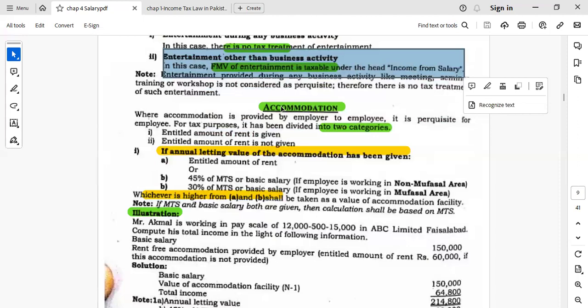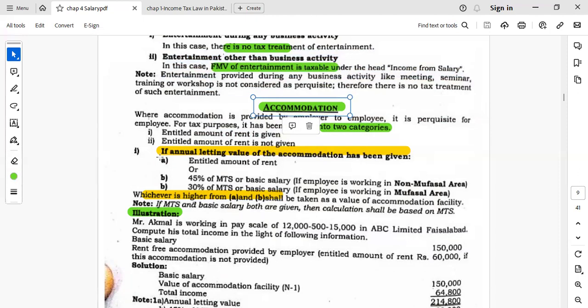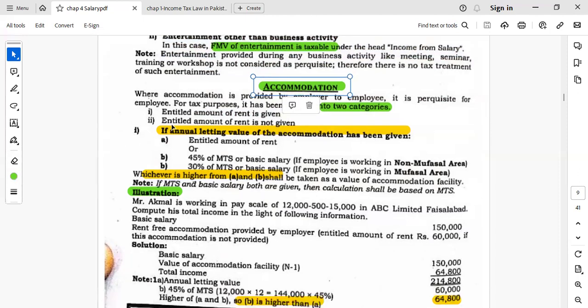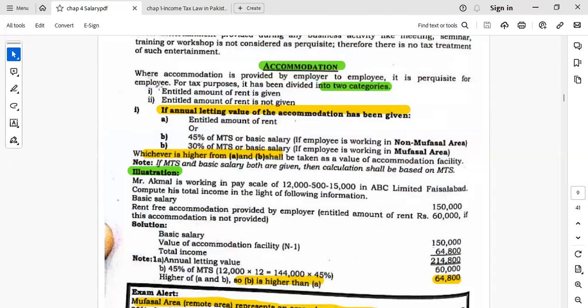Next one is accommodation. If accommodation is provided by the employer to the employee, then the treatment will be the tricky one. So this part is tricky. Either the entitled amount of the rent is given, or the entitled amount of the rent is not given.